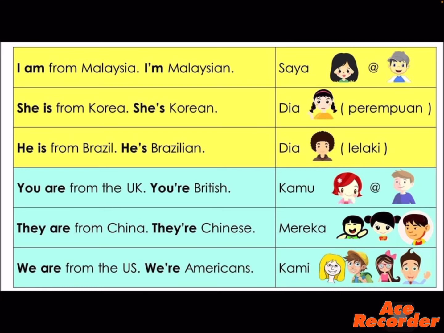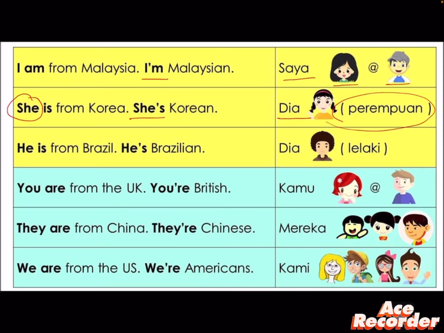Alright, so look at the table. I am from Malaysia, and over here we use the contraction I'm Malaysian. So let's say if you are from Singapore, I am from Singapore, I am Singaporean. I am. So I refers to saya. You can be a girl, you can be a boy. Now, she is from Korea, so she is Korean. So we call her Korean. She is used for dia, but for girls.